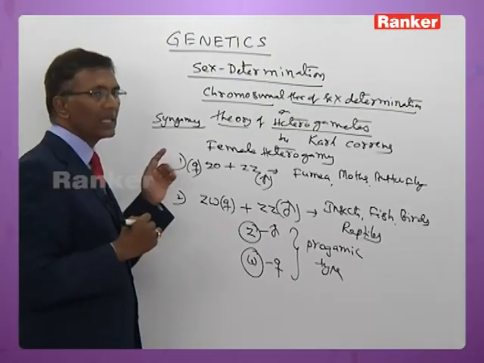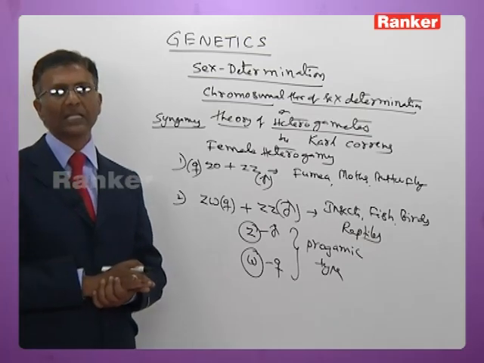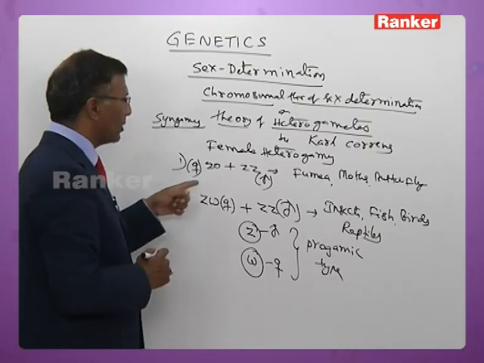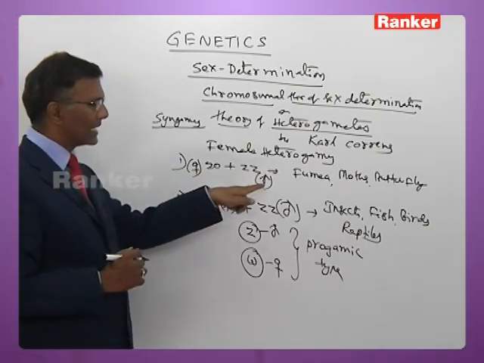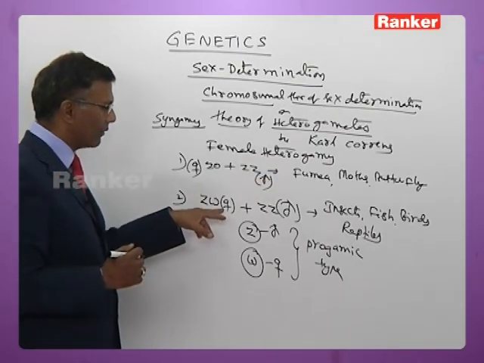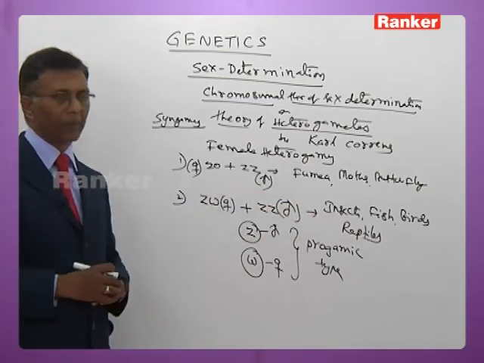Syngamic type, because you have to wait till fertilization. Only at the time of fertilization is the sex of the fetus determined. So the female heterogamy is found in two conditions. Condition number 1, ZO and ZZ: moths and butterflies are the examples. The second one is ZW female, ZZ male, found in insects, fish, amphibians and reptiles.